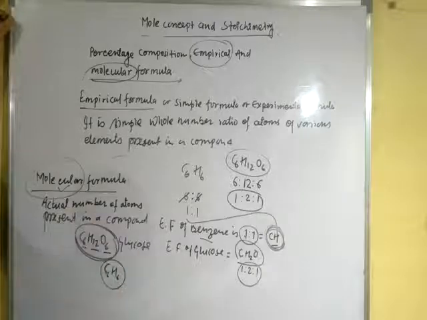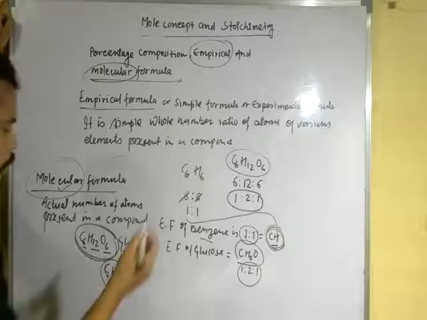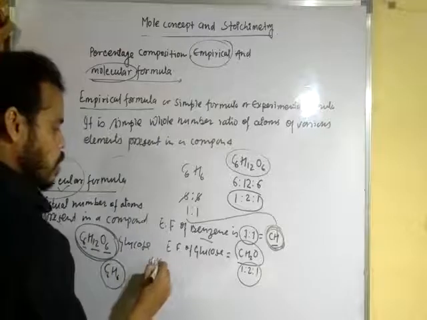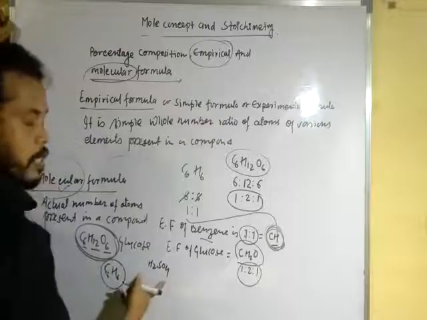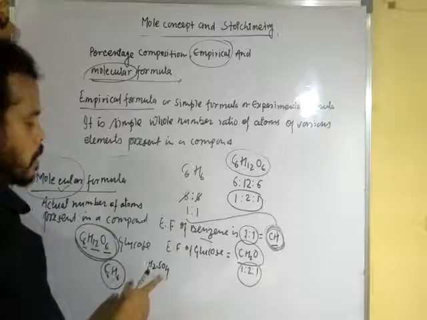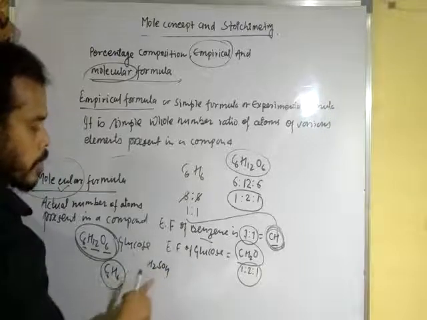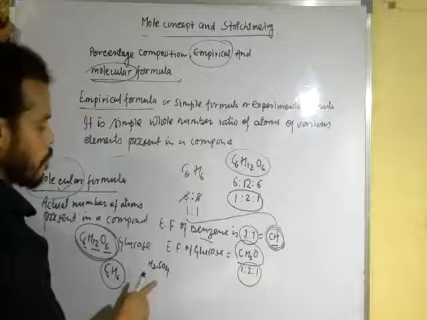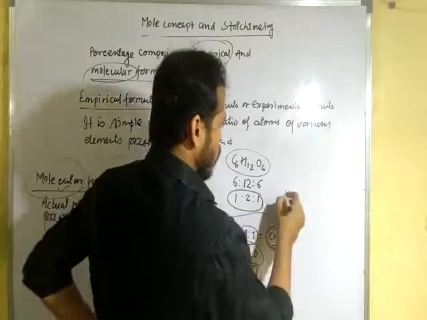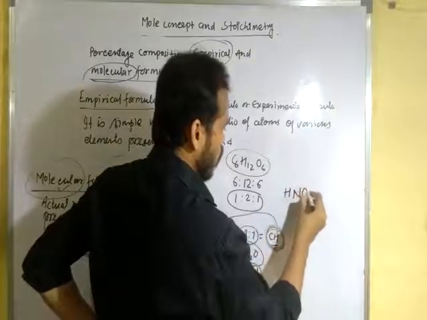Okay, now we are going to discuss the molecular formula of another compound, like sulfuric acid, H2SO4. In this case, 2 hydrogen, 1 sulfur and 4 oxygen atoms are present in this molecule. This is the molecular formula of sulfuric acid. Next, the formula of nitric acid is HNO3.